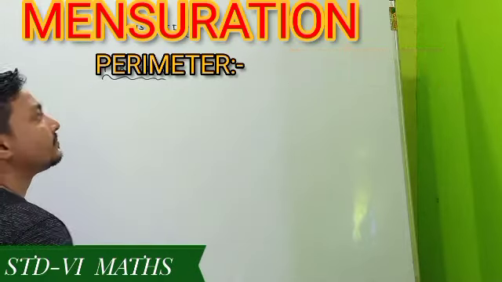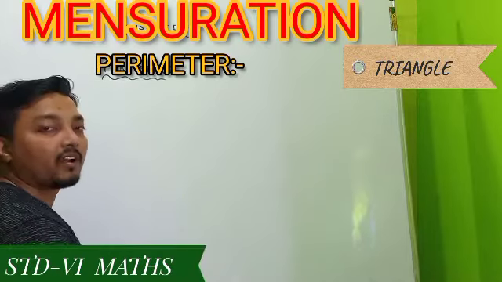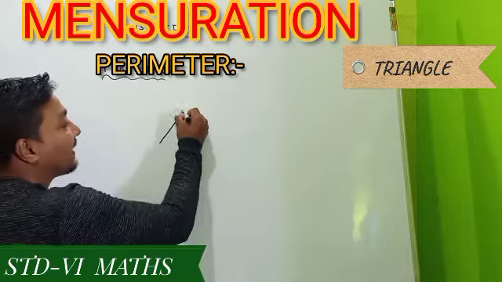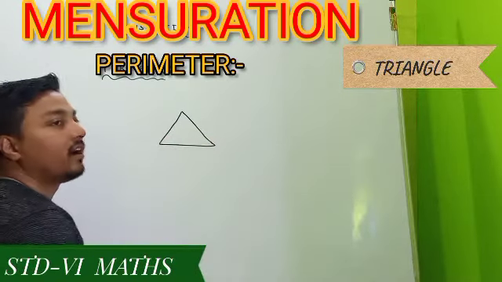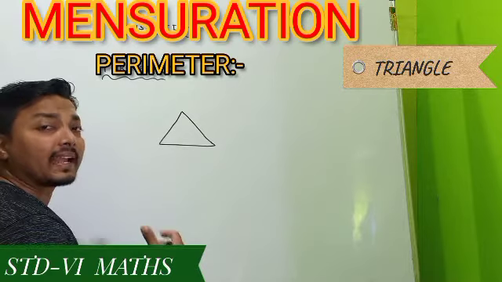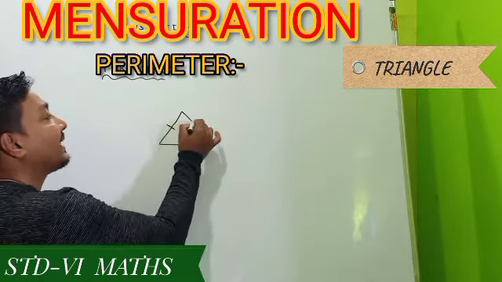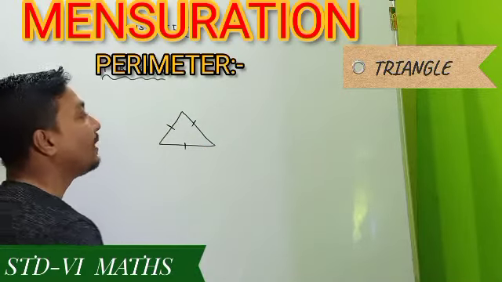Leaving this one, now we will discuss the perimeter of a triangle. See, here is a triangle, and depending upon the sides, triangles are of 3 varieties. One is the equilateral triangle. See, here all of its sides are equal, for which it is called an equilateral triangle.